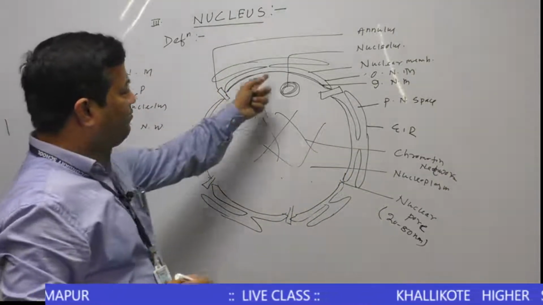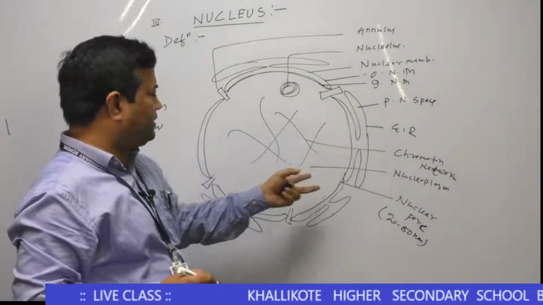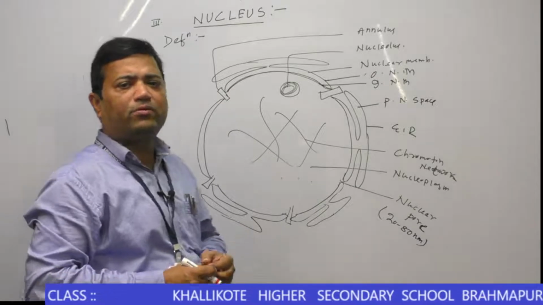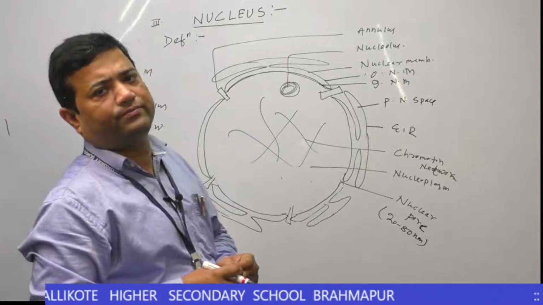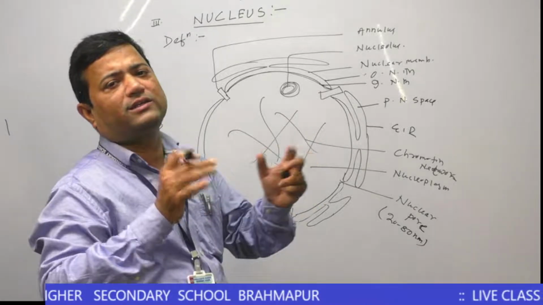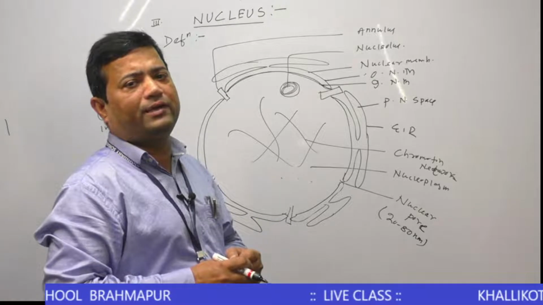What is nucleoplasm? The nuclear membrane encloses the viscous colloidal protoplasmic substance that is called nucleoplasm. This is a colorless substance, so its name is karyolymph.